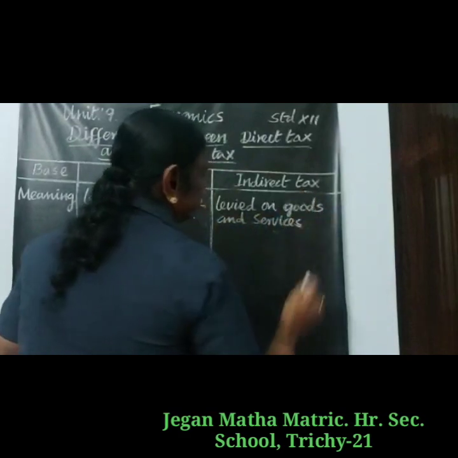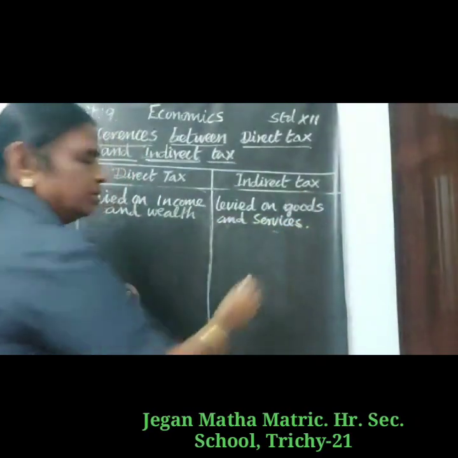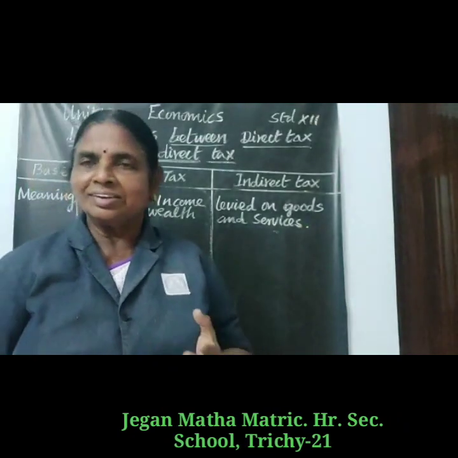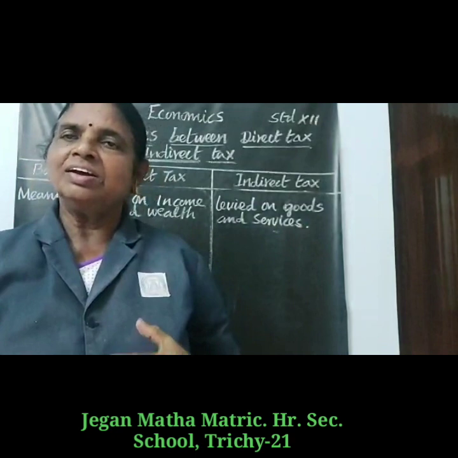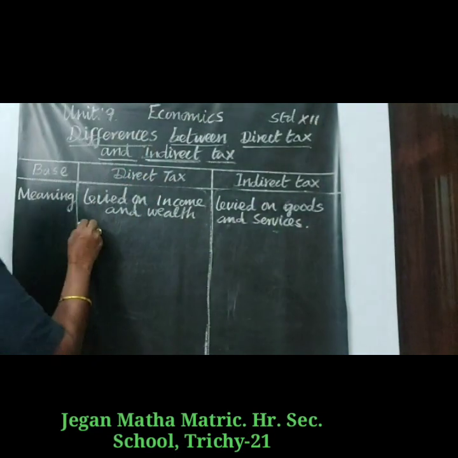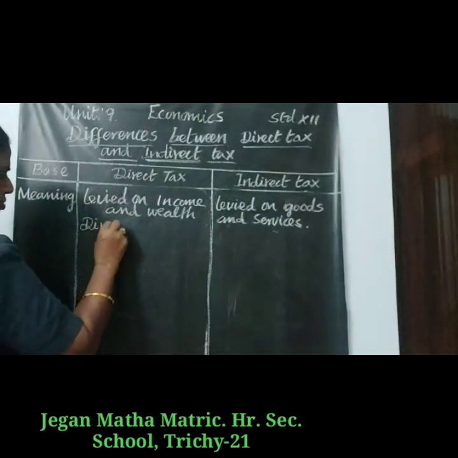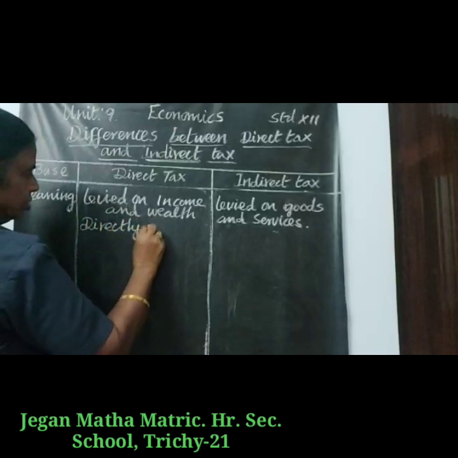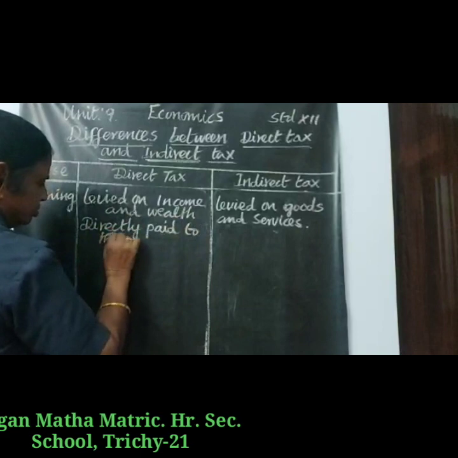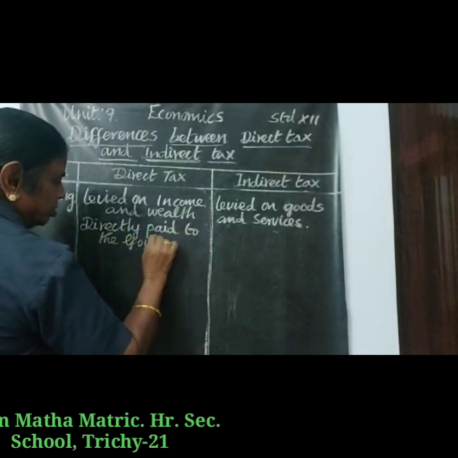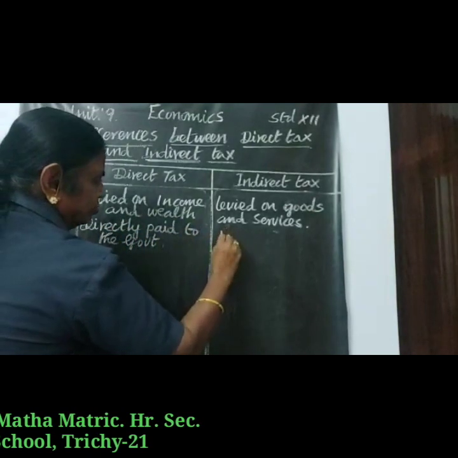Direct tax is paid directly to the government. Indirect tax is paid indirectly to the government.